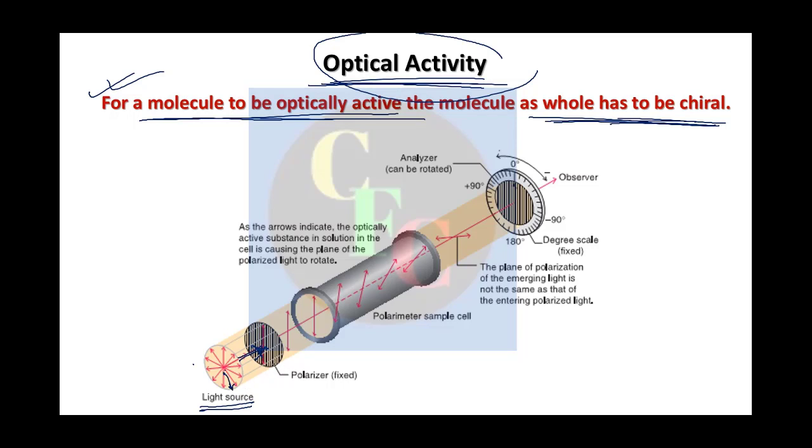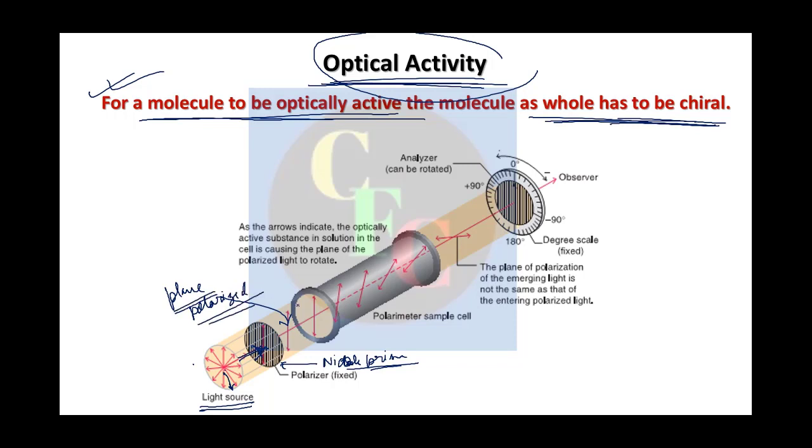Now we have a polarizer here. What is a polarizer? Suppose a Nicol prism, you have a Nicol prism here, which is a polarizer. So what does it do? When a normal light source is passed through it, it gives you plane polarized light. So this is plane polarized light.